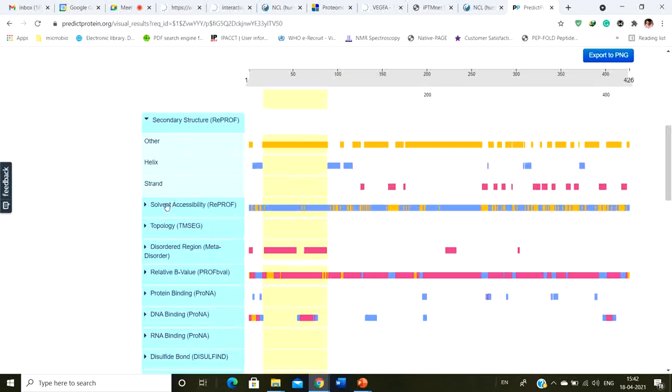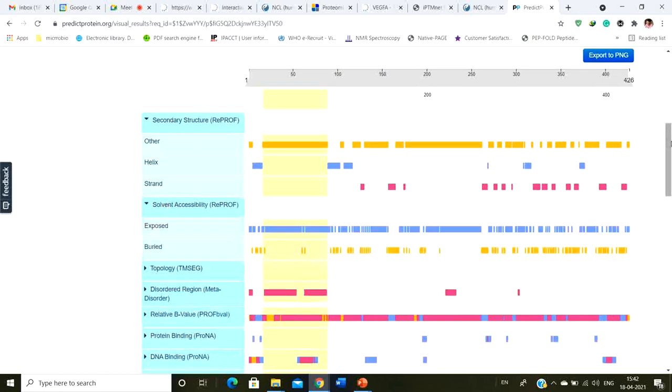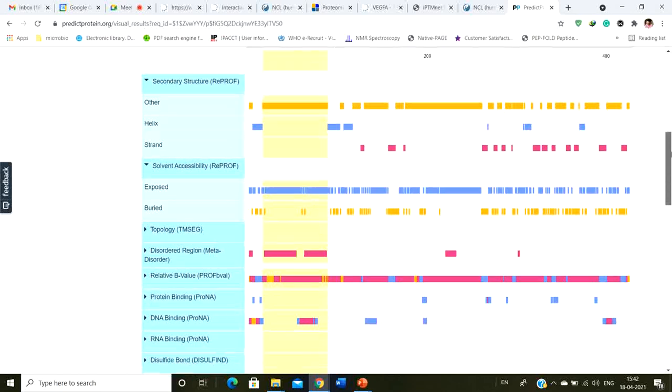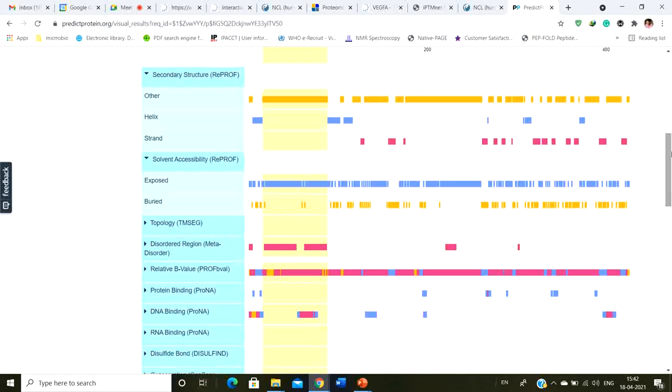Next you have the solvent accessibility. Now what is solvent accessibility? Solvent accessibility means whether that particular protein you have, whether this particular protein